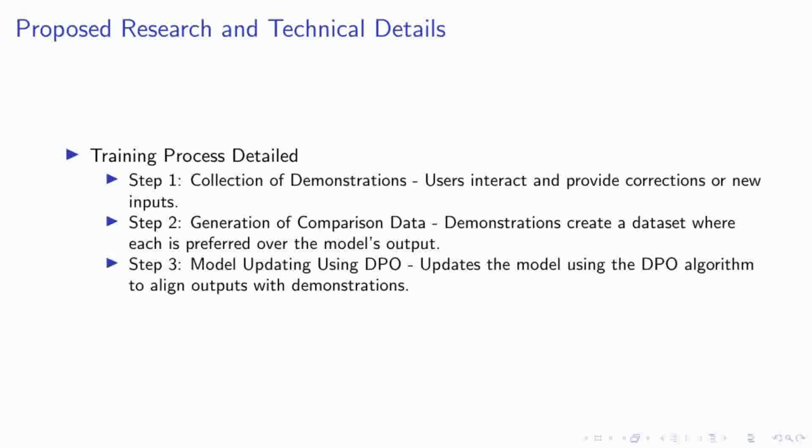Finally, the model is updated using the DPO algorithm. DPO, or Demonstrative Preference Optimization, is employed to update the model. This step ensures that the model's outputs are increasingly aligned with the user-provided demonstrations, refining the model's ability to meet user-specific requirements. Through these steps, we ensure that the model not only learns from general data, but is finely tuned to reflect the nuanced preferences of individual users.